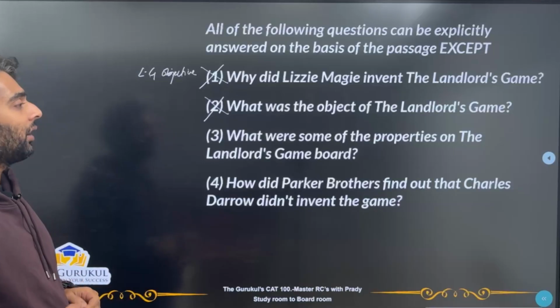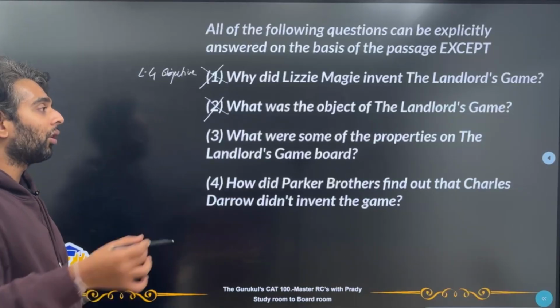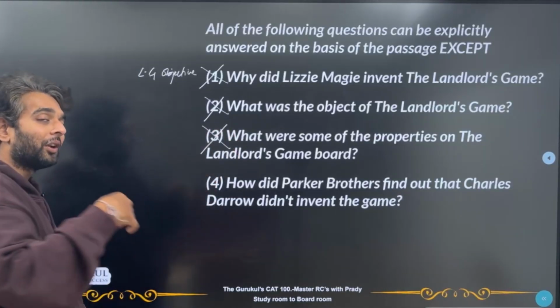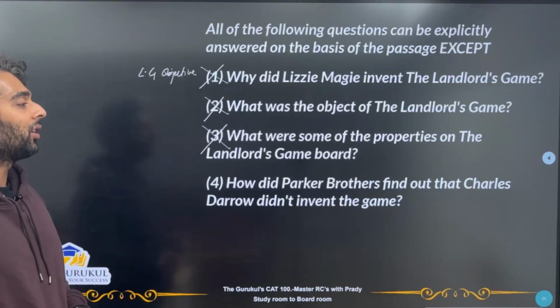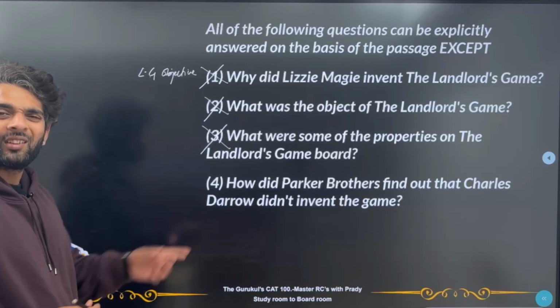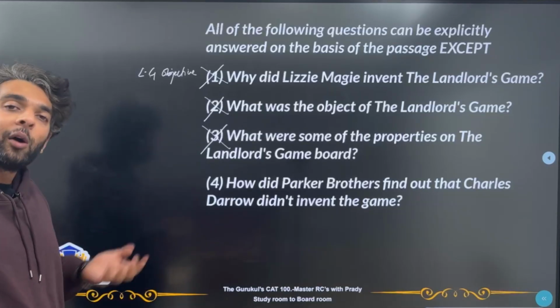What were some of the properties on the landlord's game? This was also given to us in one of the paragraphs, where there was 22 rental units, there was a jail, all of those sorts of things. How did Parker Brothers find out that Charles Darrow did not invent the game? See, this is one other question that I also had. How did they even find out?